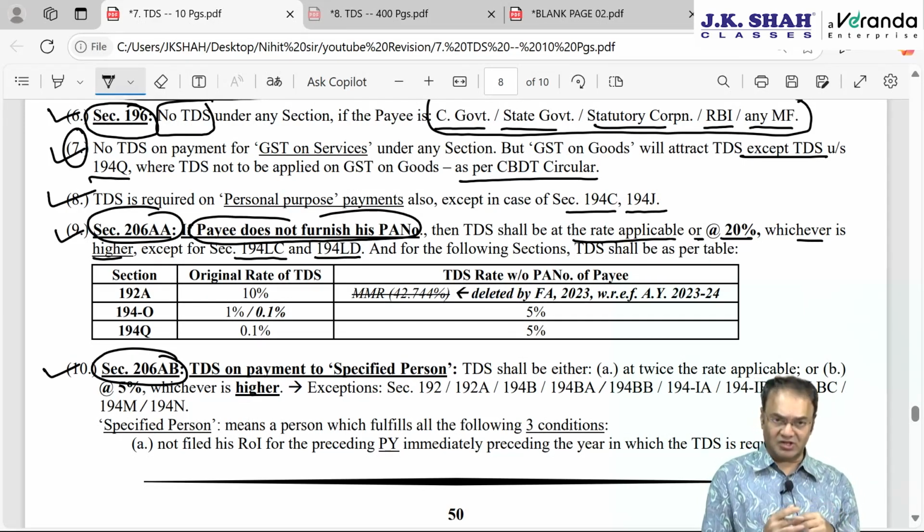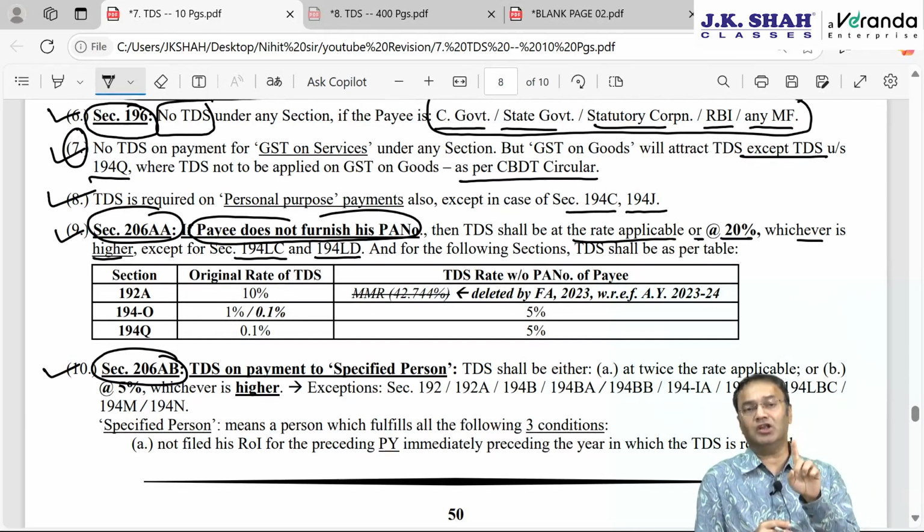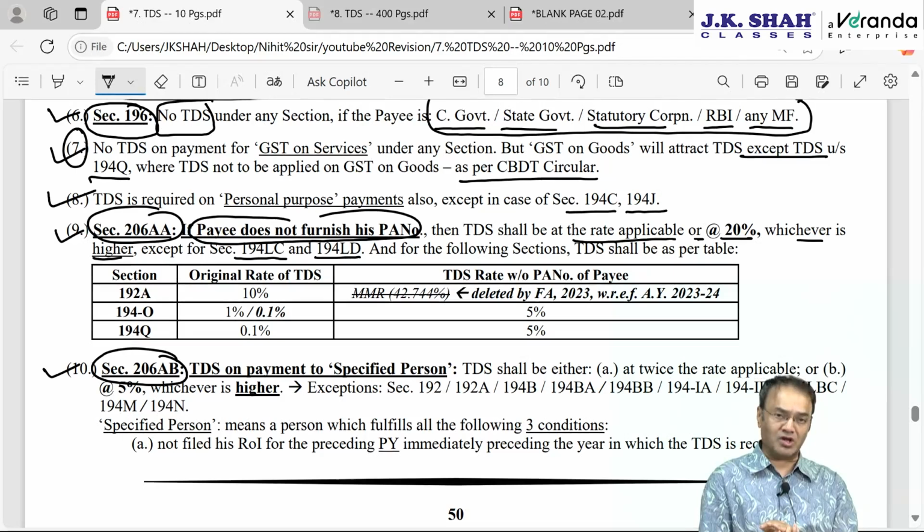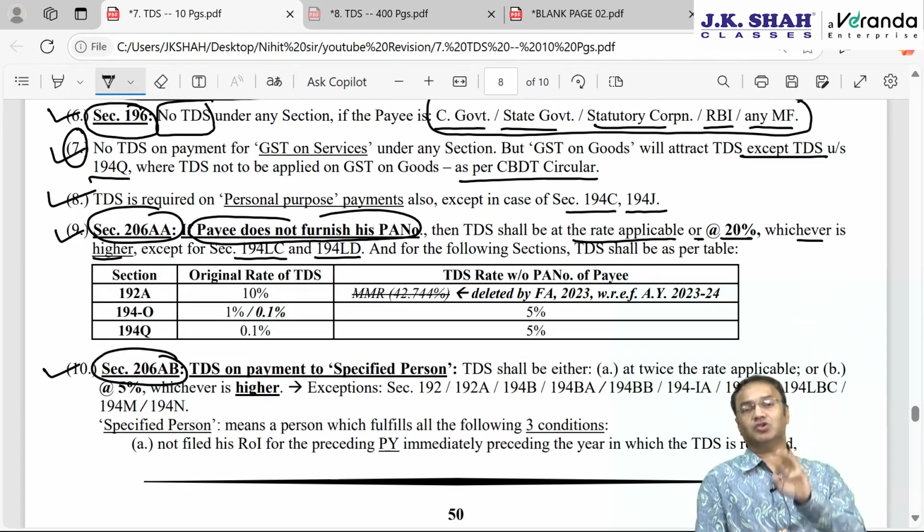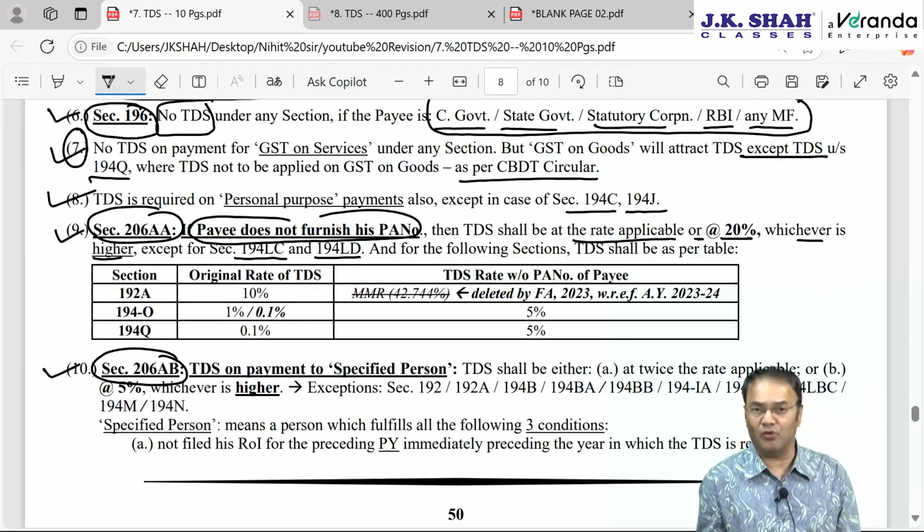194LC and LD we discussed here a few minutes back. 194LC means a business trust or Indian company paying interest to a non-resident or a foreign company, interest on borrowed capital, provided borrowing is in foreign currency, borrowing is by way of loan agreement or issue of long-term infrastructure bonds or any long-term bonds, or by issuing rupee denominated bonds, at 5%, 4%, 9%.